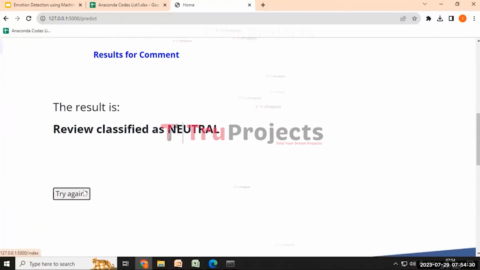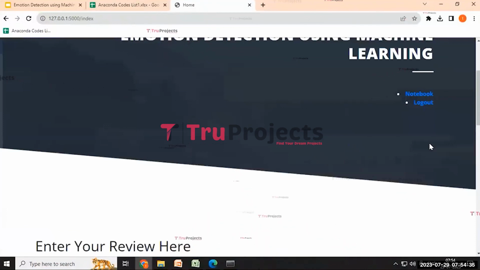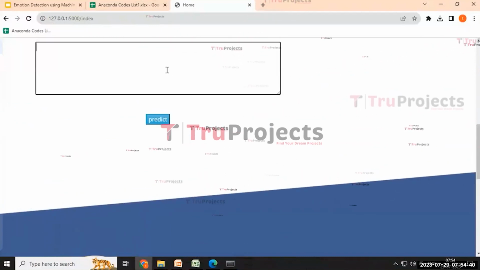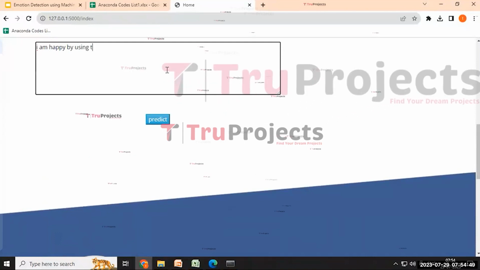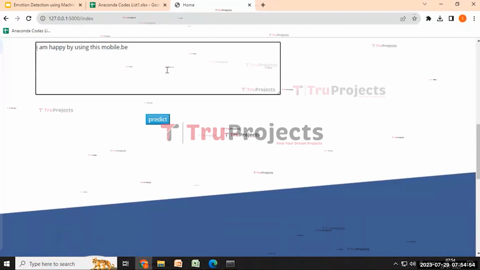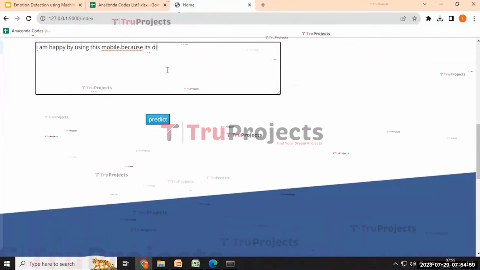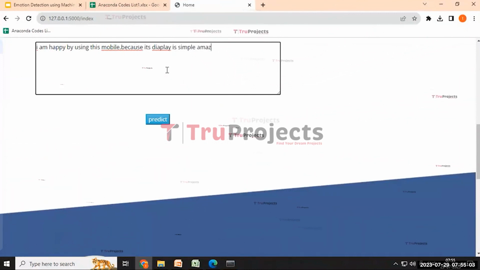By using the try again button, we are redirected to this index page and we can enter the review. And here I'm entering the review as: I'm happy with this mobile because its display is simply amazing.